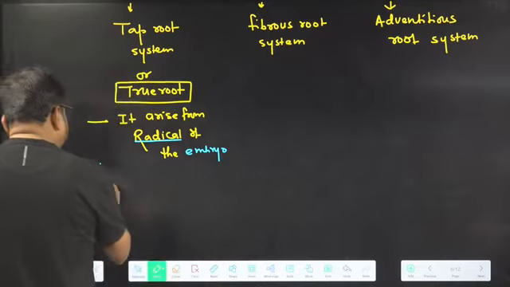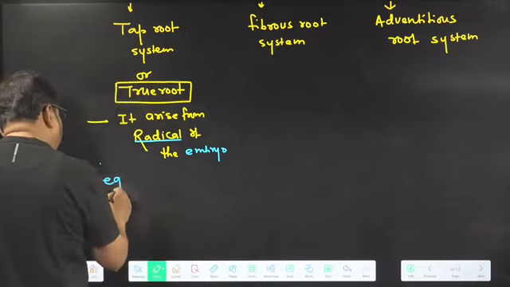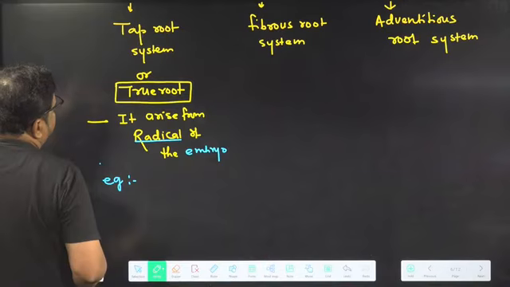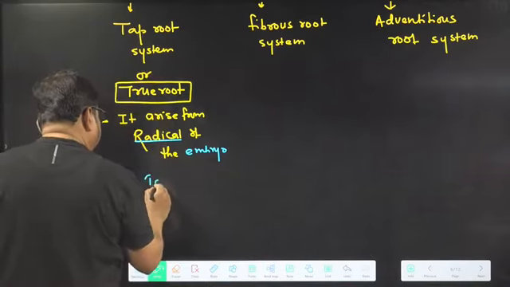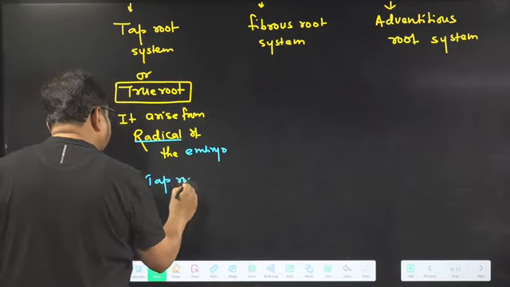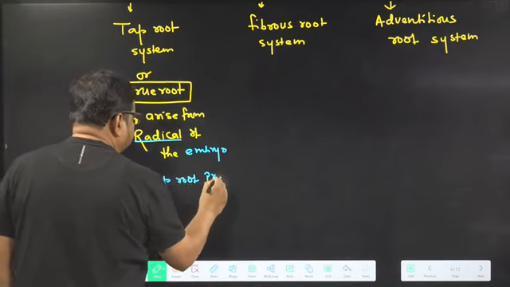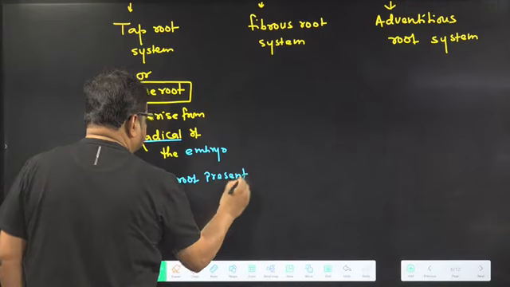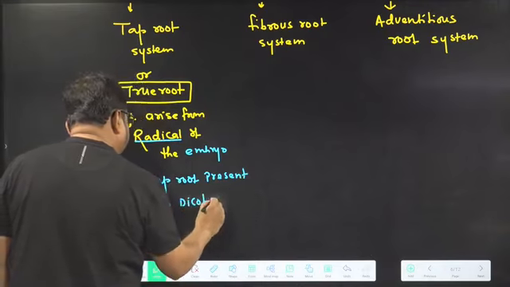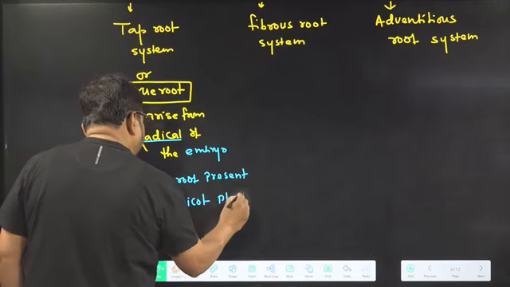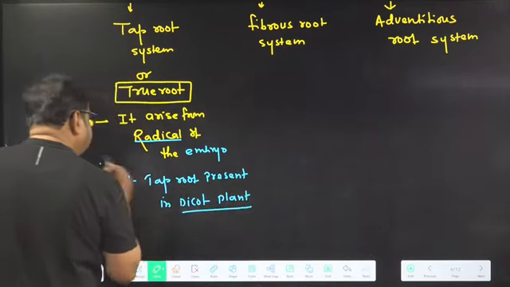Now what is an example of taproot? The characteristic taproot is present in dicot plants. In a dicot plant, which kind of root is present?